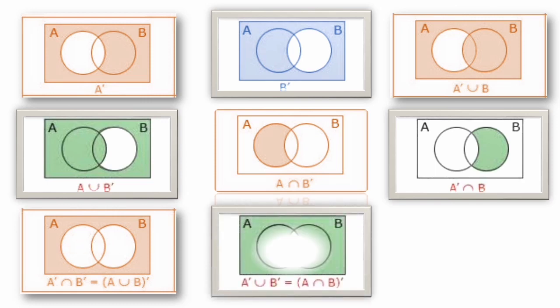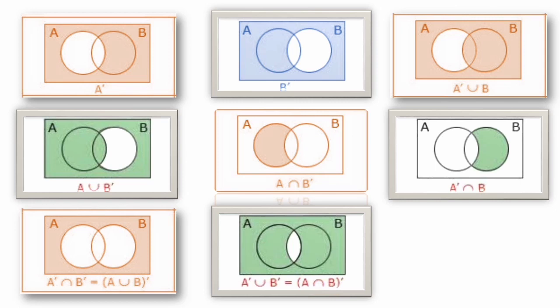And the last one, A dash union B dash. Another way we can call it is A intersection B the whole not. So A dash union B dash means outside of A together with the outside of B. So outside of A together with outside of B is this portion, the shaded portion. Or a simple way to understand is this one, A intersection B the whole not.